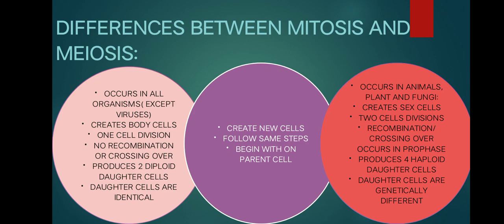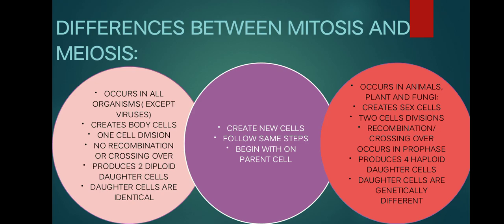Mitosis creates body cells, has one cell division, no recombination or crossing over, and produces two diploid daughter cells that are identical. Meiosis creates four cells, with recombination or crossing over occurring in prophase, and produces four haploid daughter cells that are genetically different.